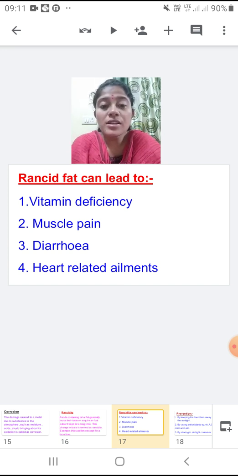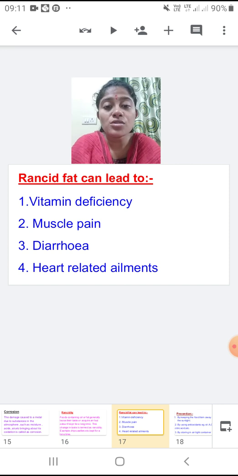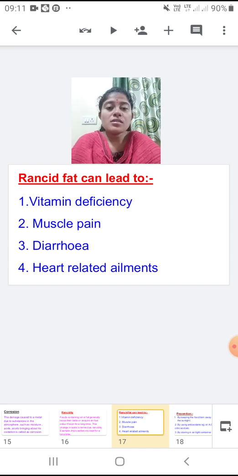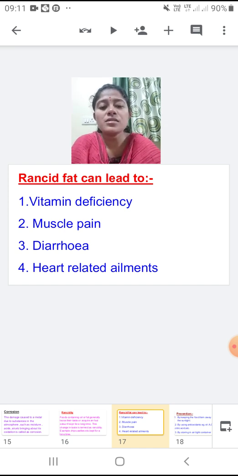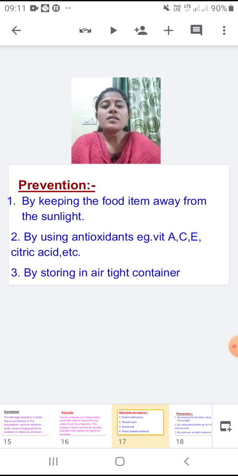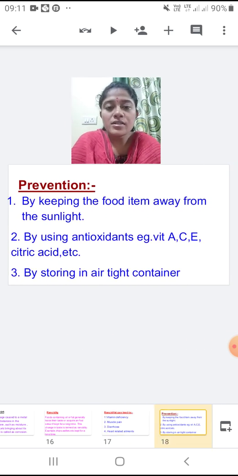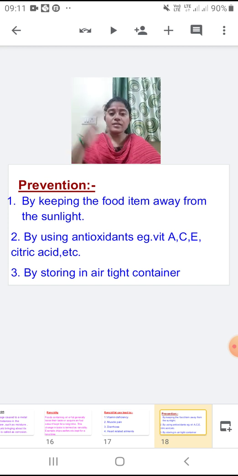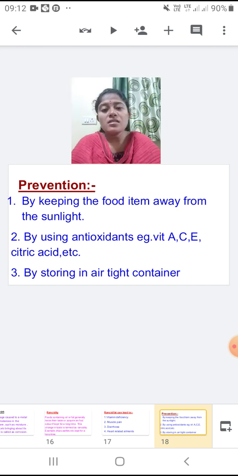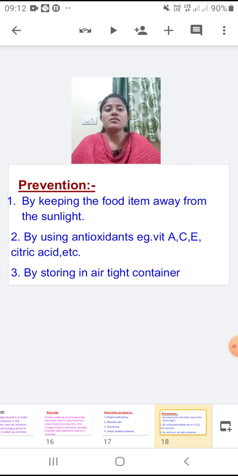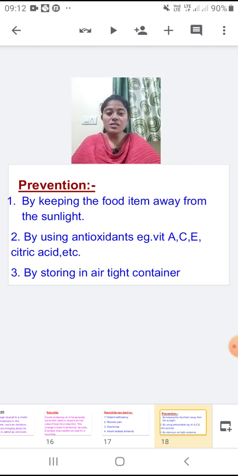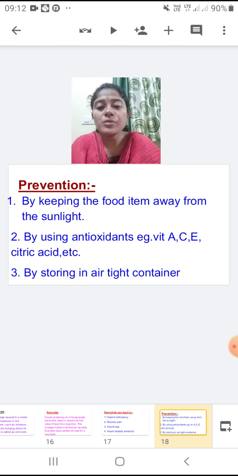And then also you can have heart related ailments if you are consuming the rancid fat. So it is very dangerous. We should always be careful while eating the food. Now how can we prevent it? First of all, by keeping the food item away from the sunlight. Sunlight also affects. Because of sunlight the rancidity increases, and because of which the taste and the smell of the food changes.